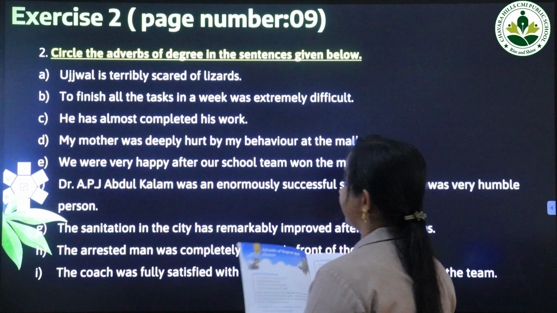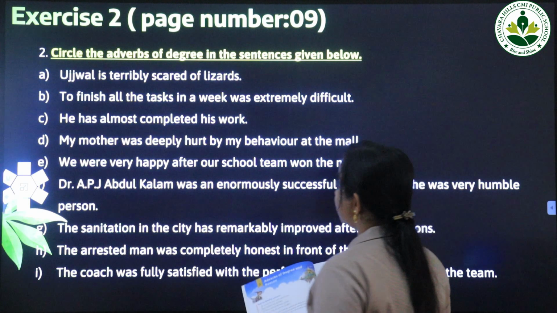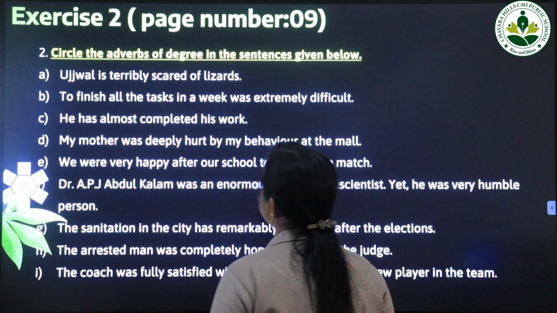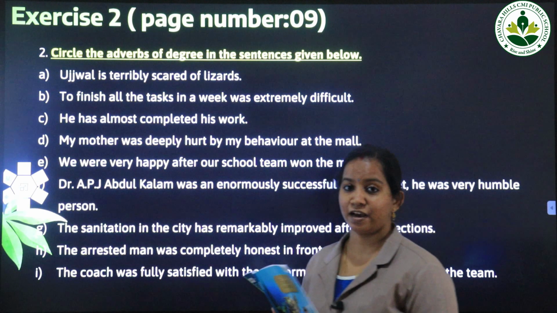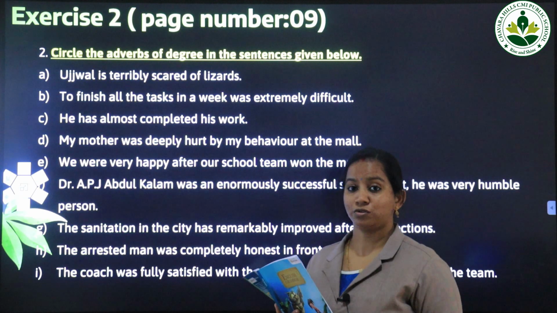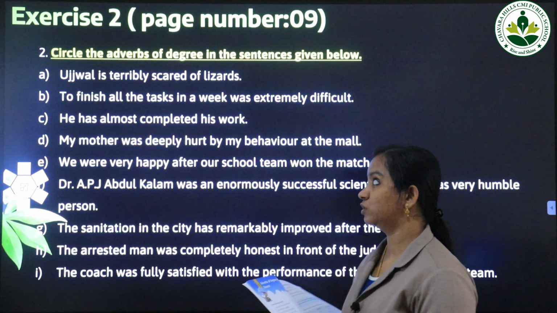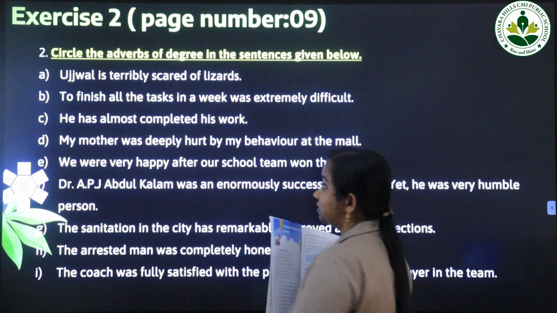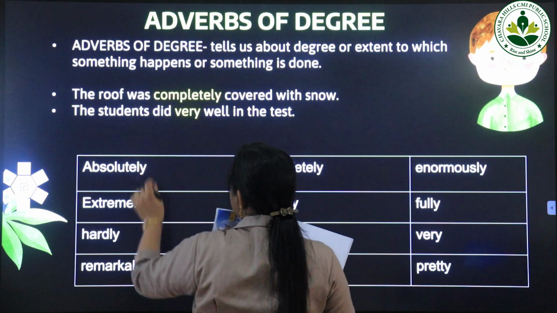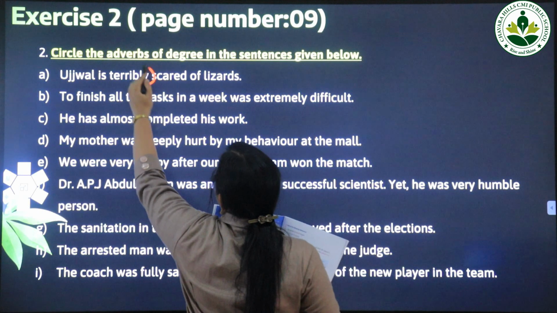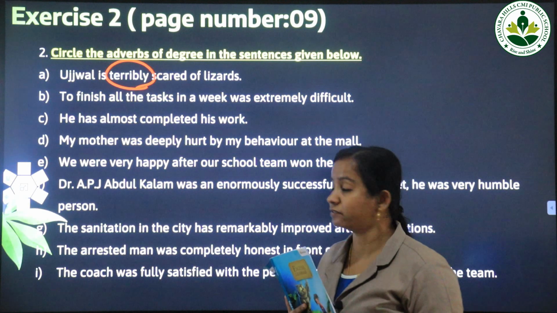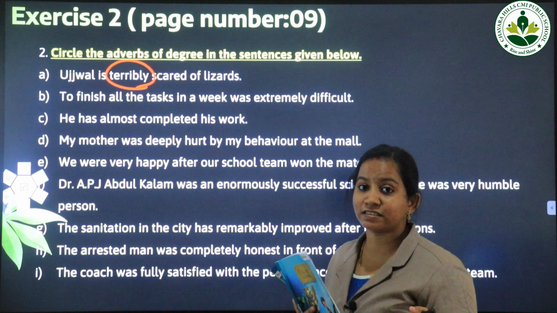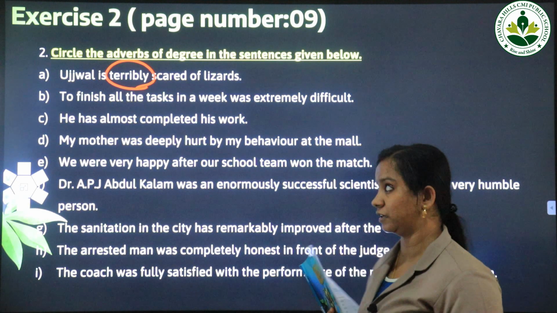So now first sentence. Ujjwal is terribly scared of lizards. So we got to know that Ujjwal is scared of lizards. So to what extent is Ujjwal scared? He is terribly scared. Terribly means completely. So here we got to know that Ujjwal is scared of lizards, but to what extent? To a terrible extent. Okay.